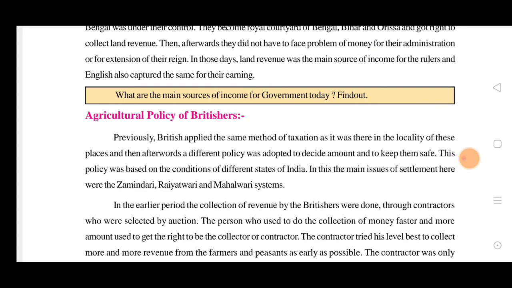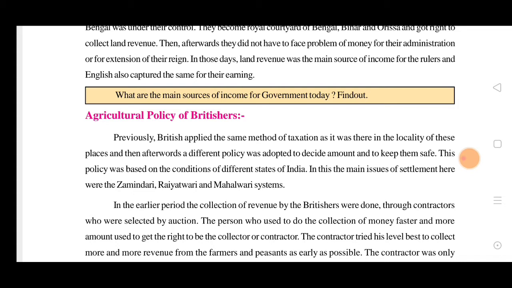So here the question arises, what are the main sources of income for the government today? The major source of revenue for the government is the goods and services tax, that is GST. It also generates a large chunk from corporation tax and borrowings and other liabilities. This is followed by income tax, excise duties, and non-tax revenue.